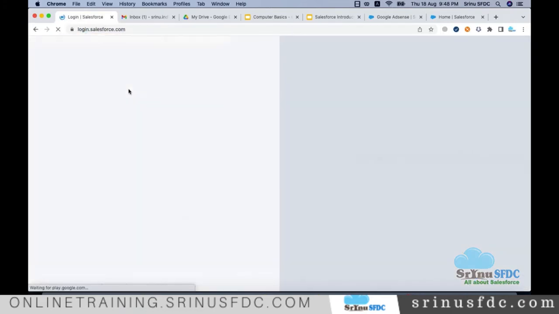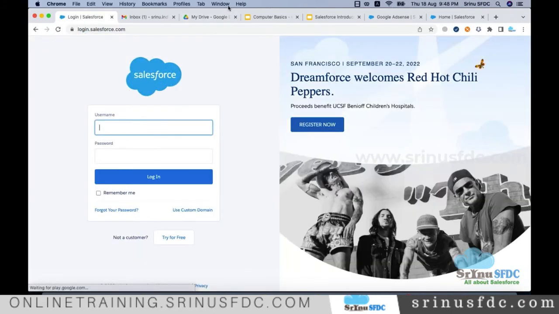Again, login.salesforce.com. Okay, I'm just passing my screen. I'm just trying to log into my production account.